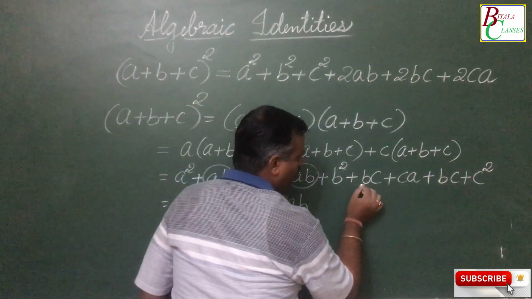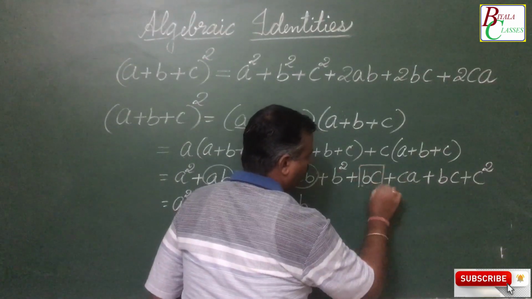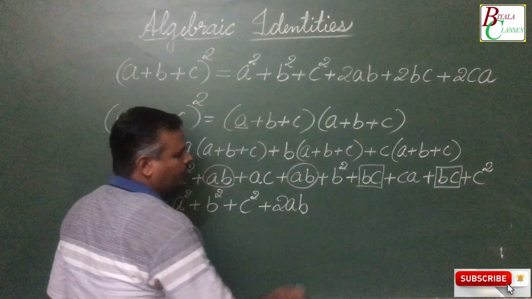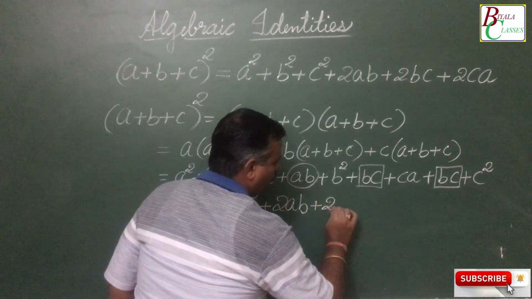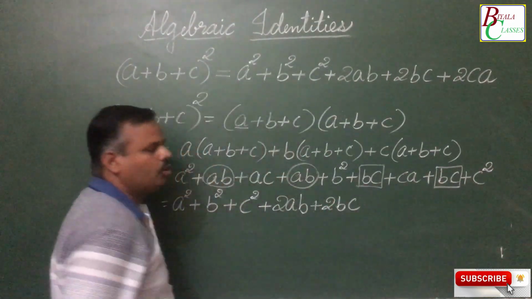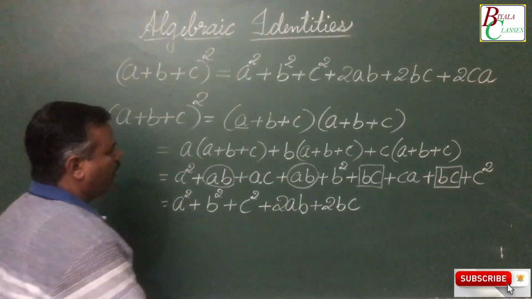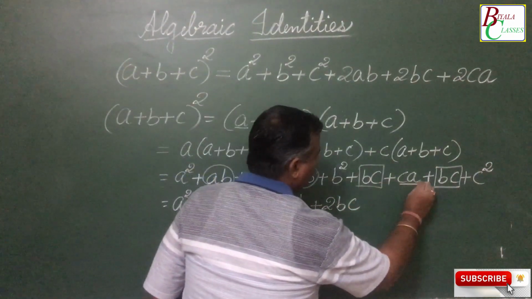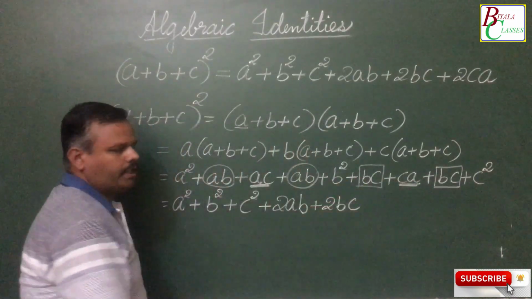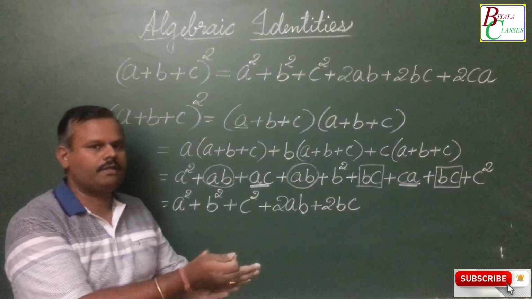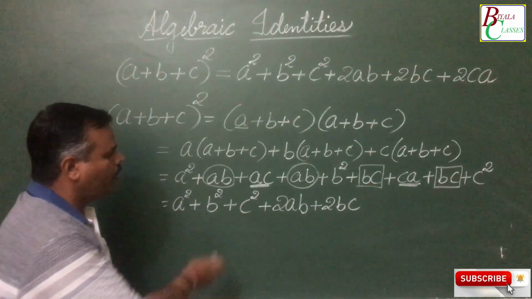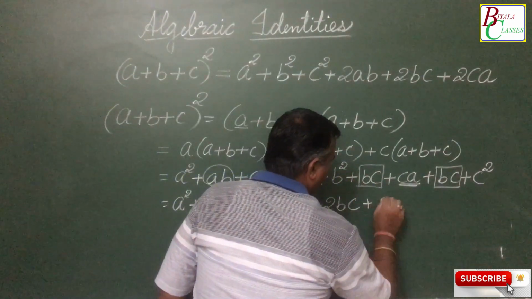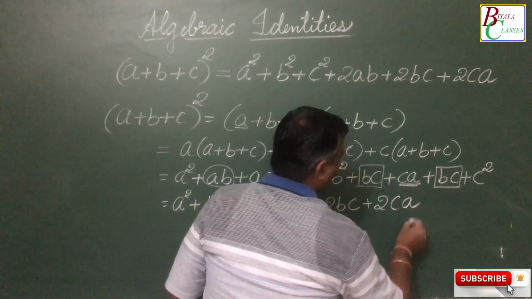Then we have bc and bc, which are also like terms, so bc plus bc gives us 2bc. At the last, this ac and ca are also like terms. Whether you write ac or ca, they are both the same. So ac and ca being like terms, when added, give you 2ca.